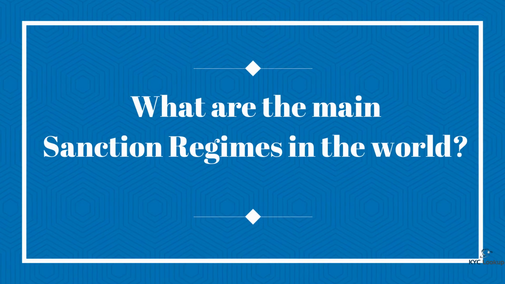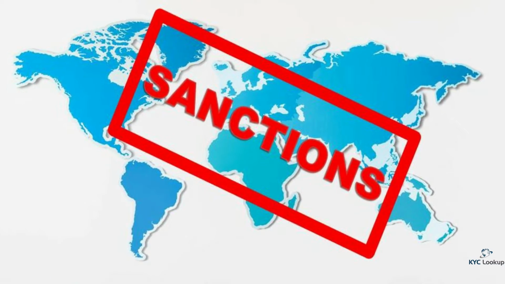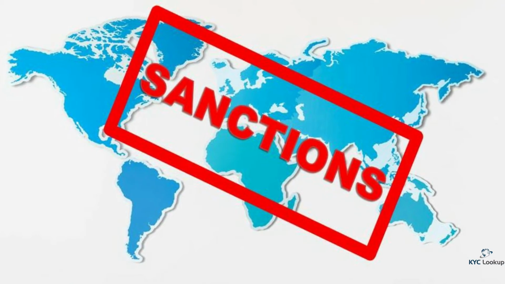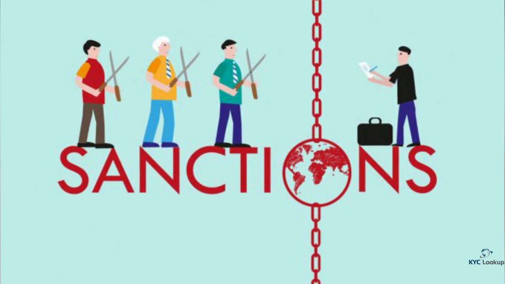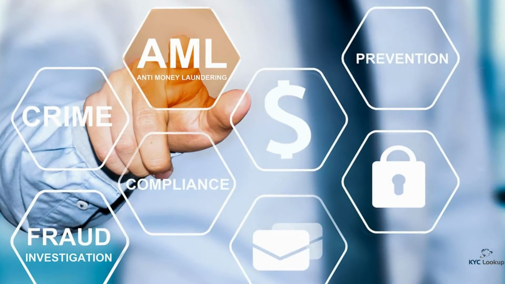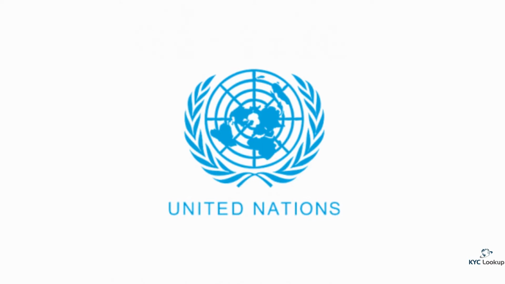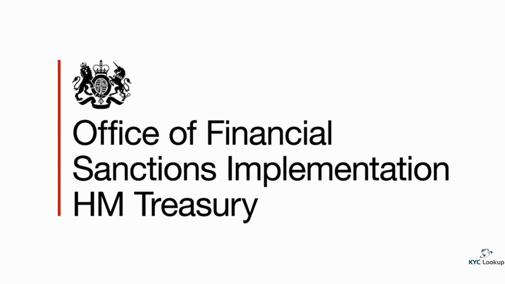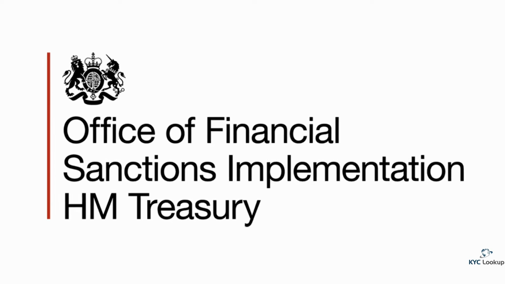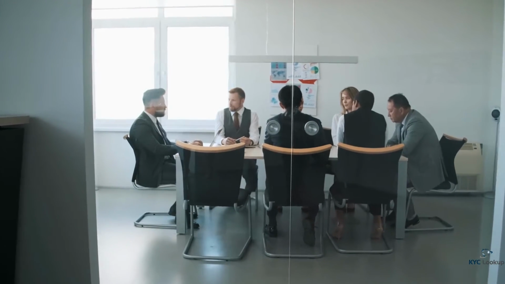What are the main sanction regimes in the world? There are many sanction regime programs around the world. However, there are four main sanction regimes which regulated industries follow in order to continue to comply with their AML rules and regulations. The main sanction regimes are OFAC, UN, EU and HMT. Let's take a closer look at each one of them and explain what they do.